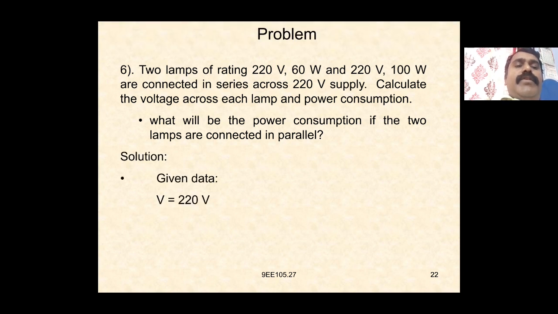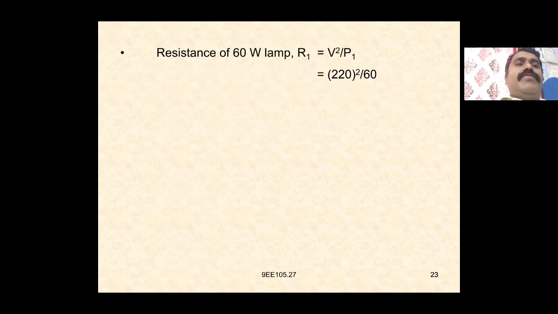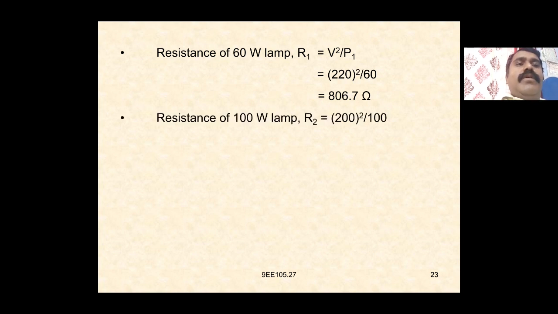Given data: V is equal to 220 volts, P1 is equal to 60 watts and P2 is equal to 100 watts. We need to find V1, V2 and P. The resistance of the 60 watt lamp, R1, is equal to V square by P1, which is equal to 220 square by 60, that is 806.7 ohms. The resistance of the 100 watt lamp, R2, is equal to 220 square by 100, that is R2 is equal to 484 ohms.